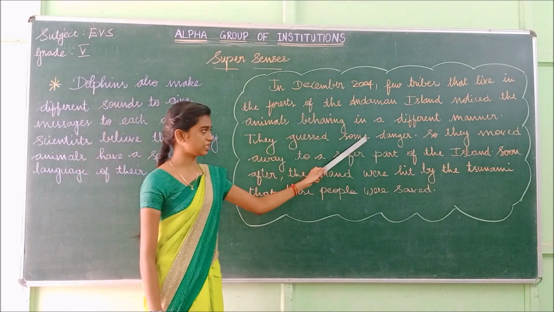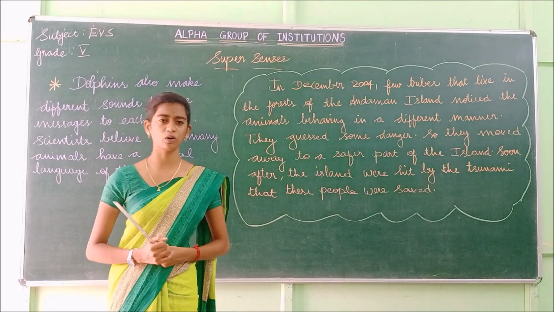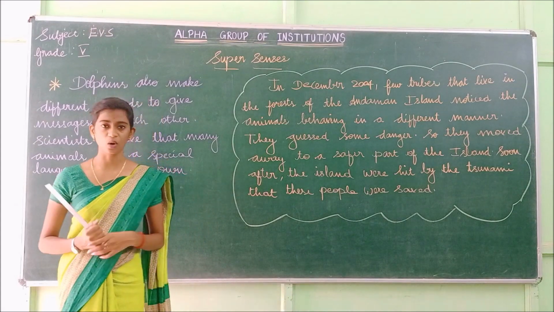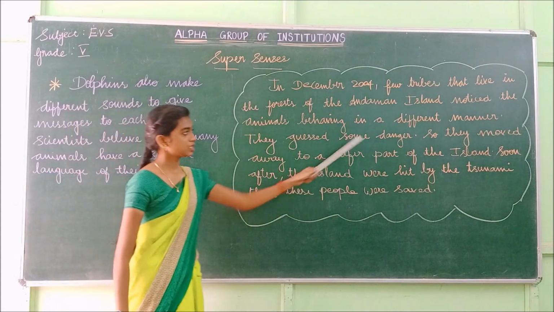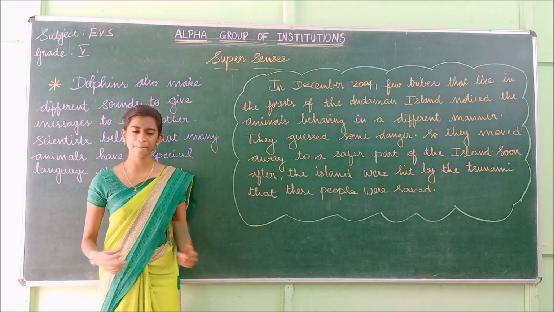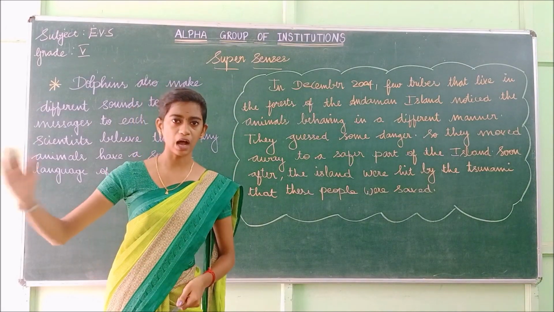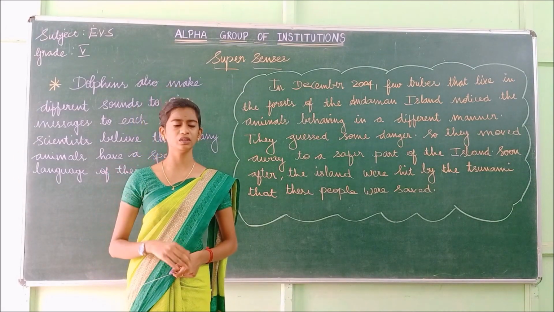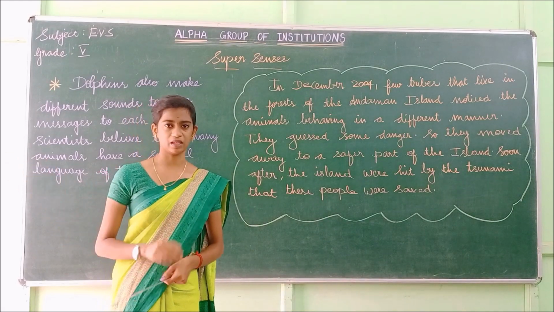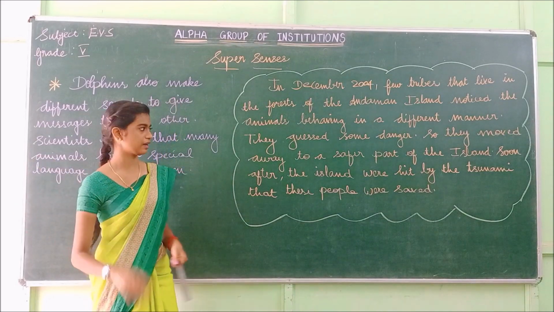They guessed some danger. So on seeing those animals, the tribes came to know that they were in danger, that something was going to happen. So they moved away to the safer part of the island. On seeing the behavior of the animals, they moved away from that place. They came to know that something is going to happen, so they vacated the place and went to the safer part of the island.